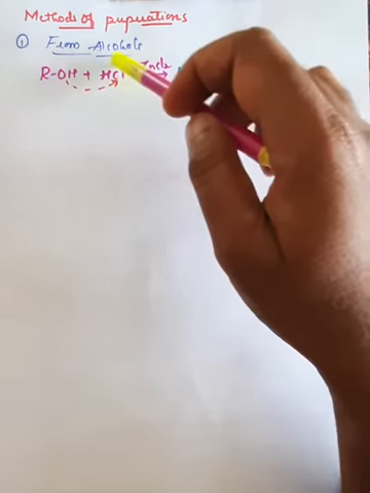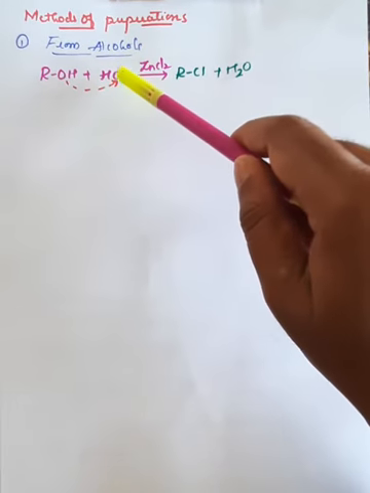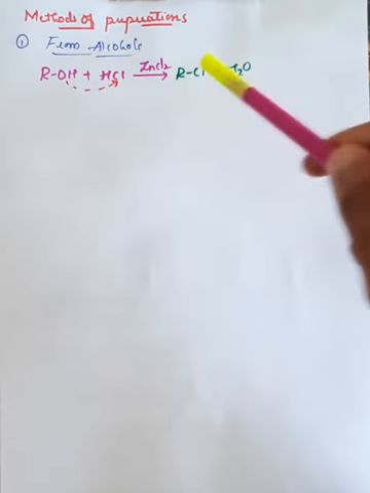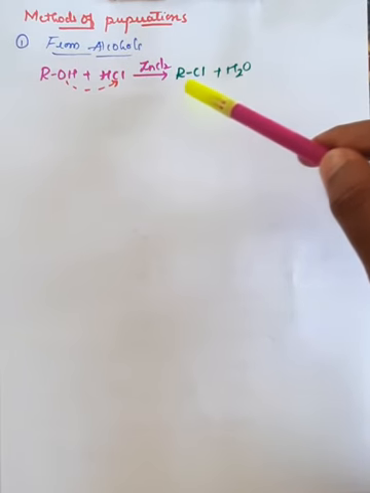This is one important preparation of haloalkane from alcohol. If you take alcohol and react it with acids like HCl, generally we call it a halogenated acid, there is an attachment of Cl in the position of OH in the presence of zinc chloride as a catalyst. It will convert into RCl along with the liberation of a water molecule.